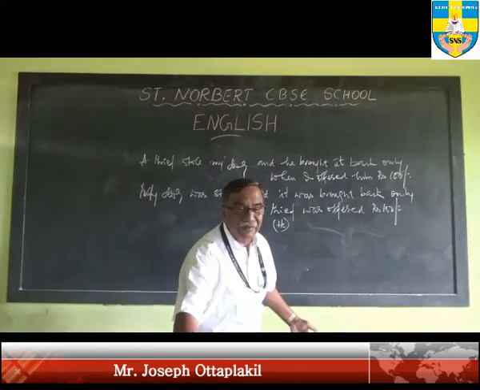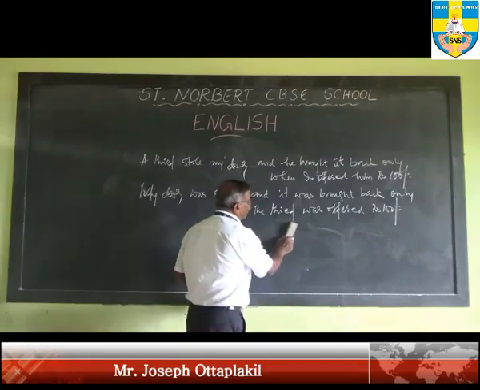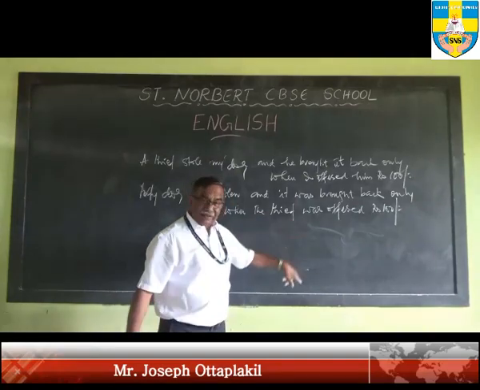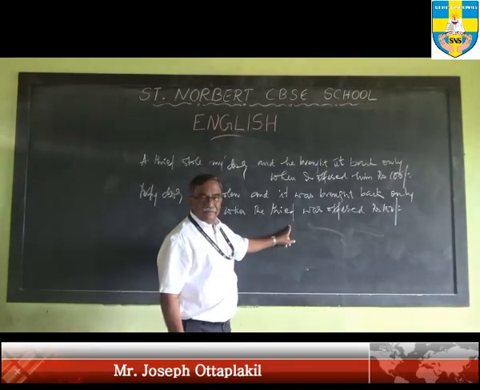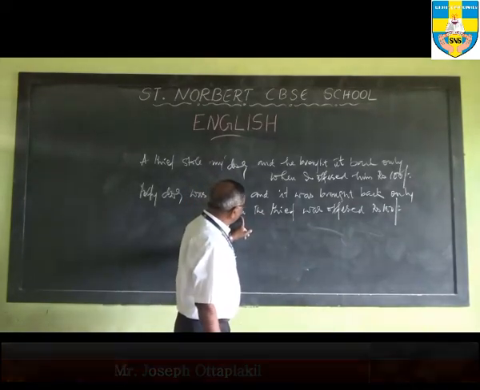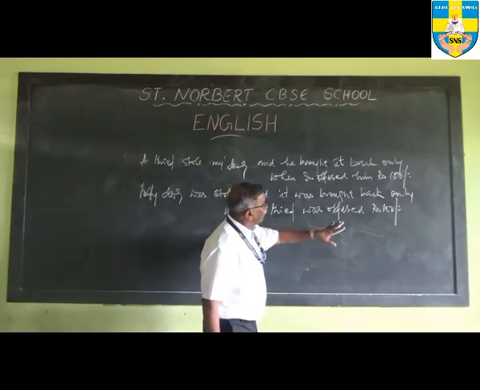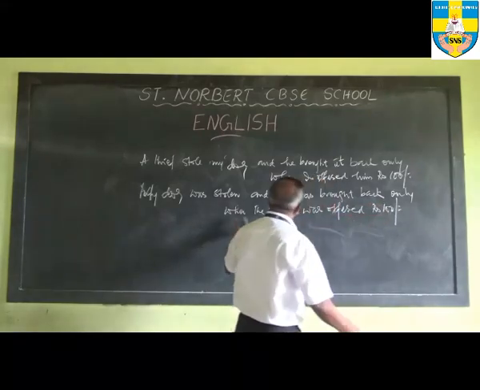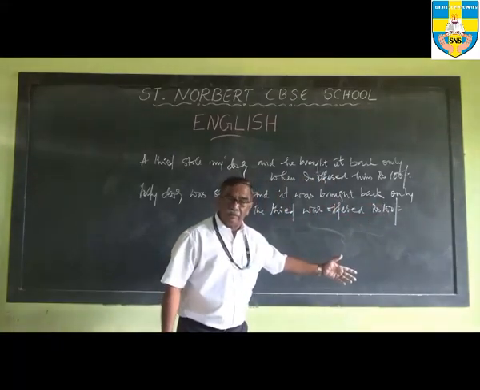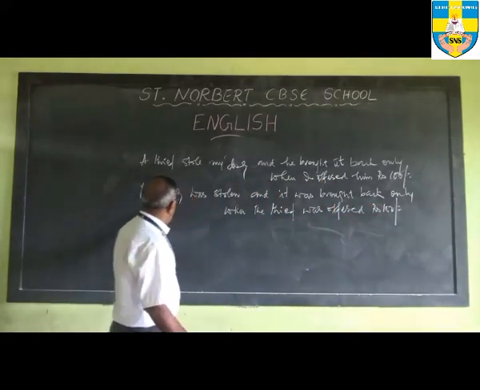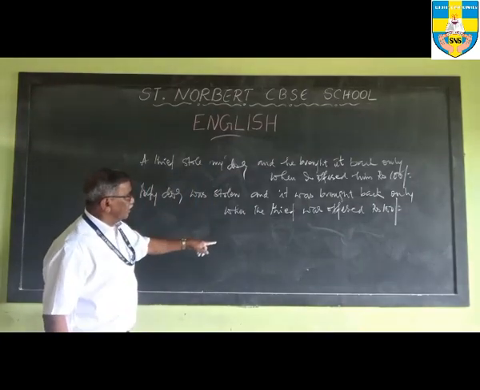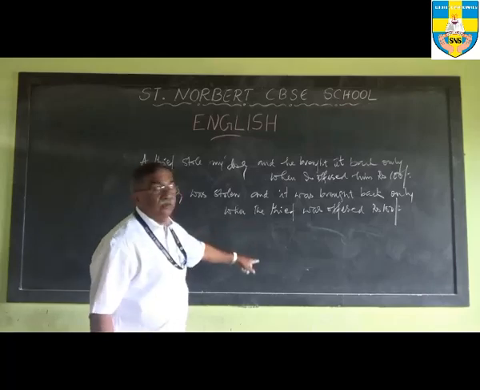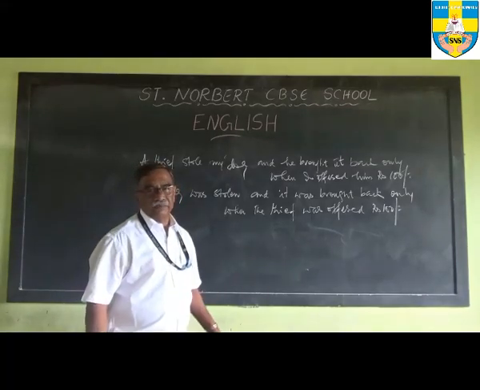So in order to make it very clear that we are not offering 100 rupees to the dog, but to the thief, we are mentioning the thief here. So the sentence will be: my dog was stolen and it was brought back only when the thief was offered 100 rupees.